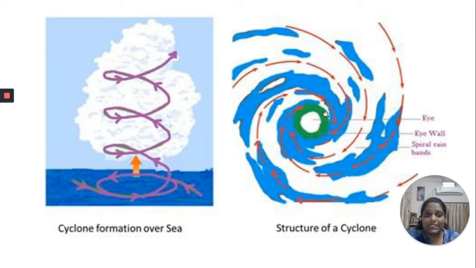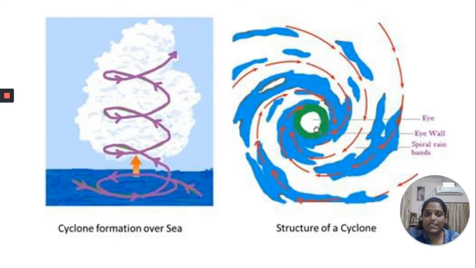Now this green covering region is the eye wall of the cyclone, and this is very destructive in nature because it consists of very high speed wind. This region consists of very high speed wind, which is the wall of the center of the cyclone.